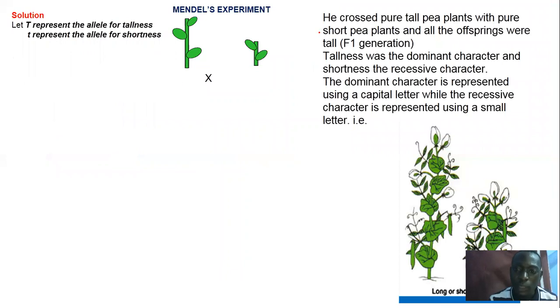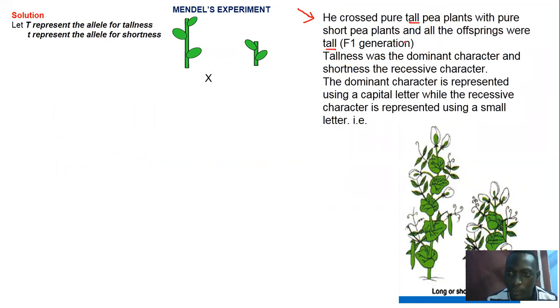Now, going forward, how did Mendel do this? If you look here in the upper right corner, he crossed pure tall pea plants with pure short pea plants. Remember, pure means homozygous. You're dealing with homozygous individuals, and all offspring were tall in the F1, that is the first filial generation.